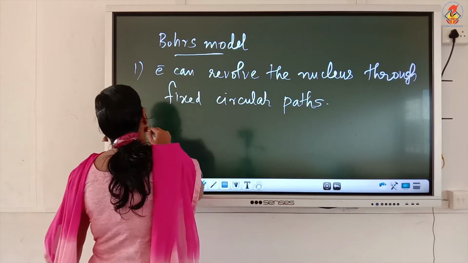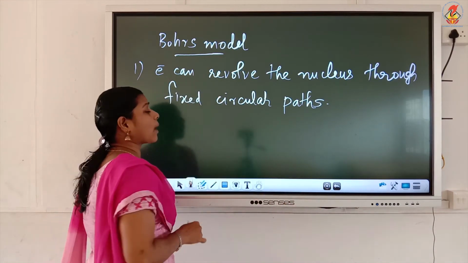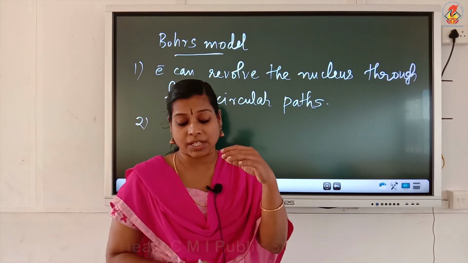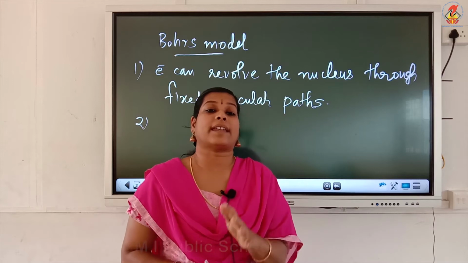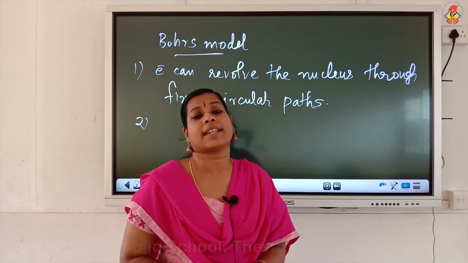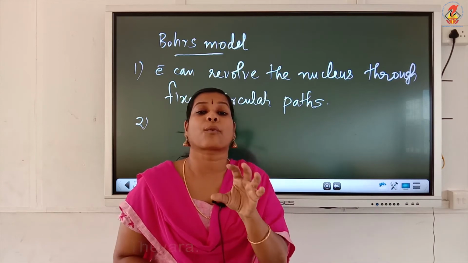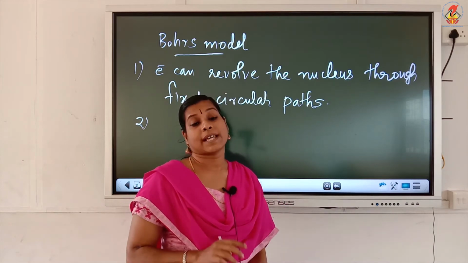The second postulate states that while revolving through a fixed orbit, the energy will be constant. Electrons will not radiate any energy if they are revolving around the nucleus through a fixed circular orbit.